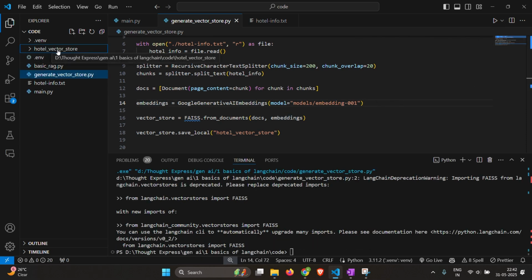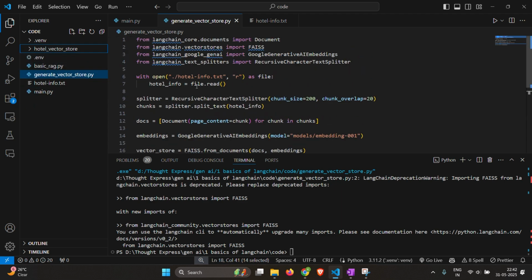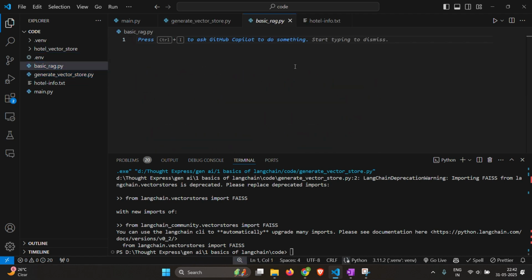So as we can see, it generated a directory with the name hotel vector store, which has the metadata file and the actual embeddings. So now we can load this in our code and then create a RAG based LLM chain. So for that, let's quickly go here.